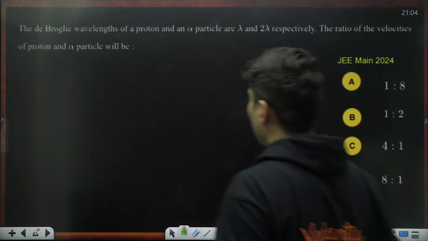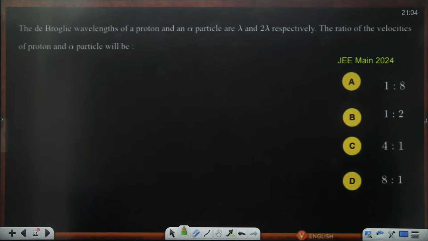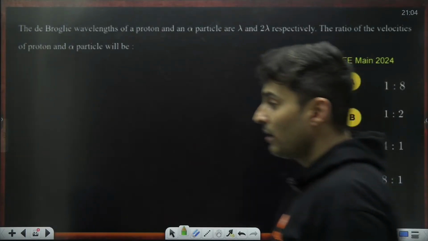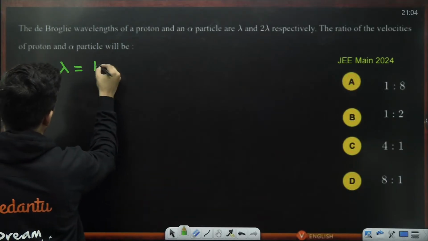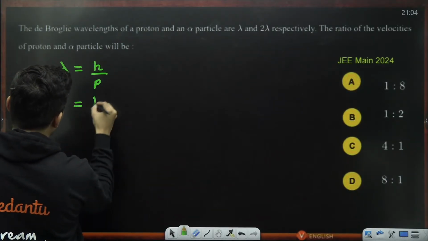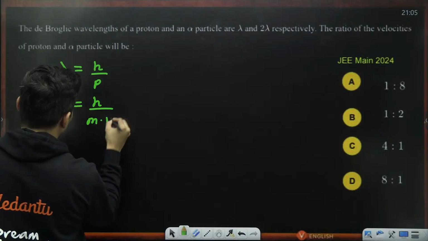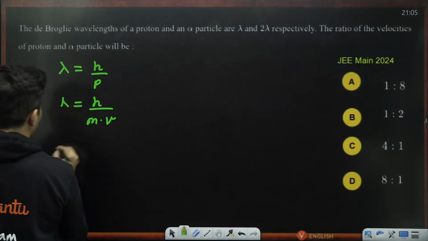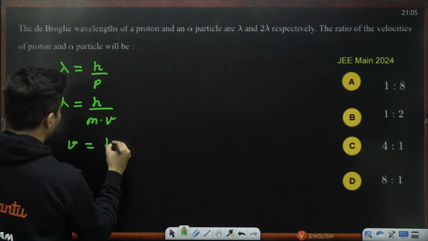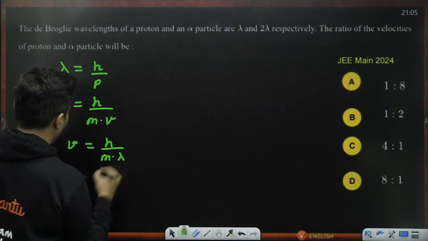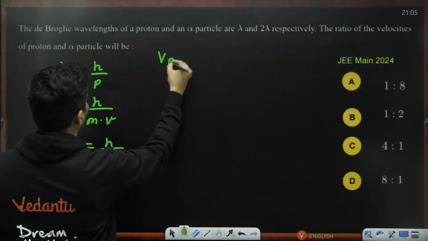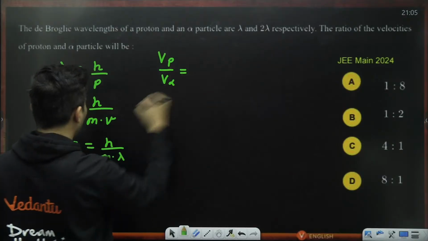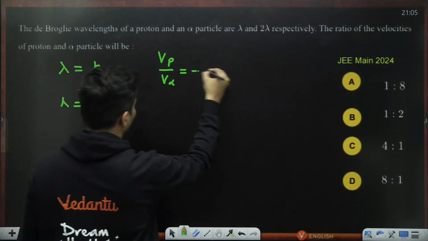Moving on. The de Broglie wavelengths of a proton and an alpha particle are lambda and 2 lambda. What is the ratio of the velocities? De Broglie wavelength is h by p, and momentum is mass into velocity. So velocity will be h by m into lambda. Therefore, velocity of proton upon velocity of alpha: h is the same, mass will be different.